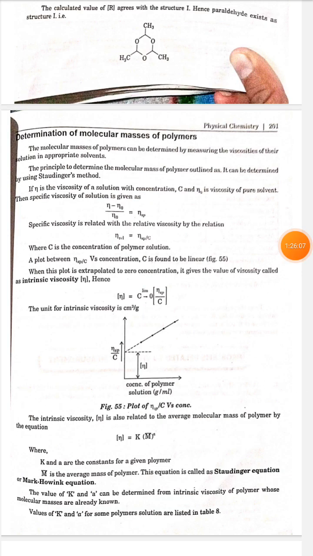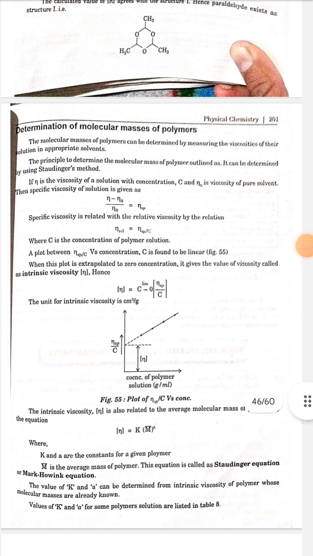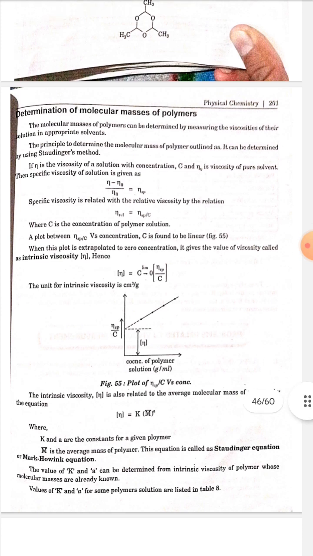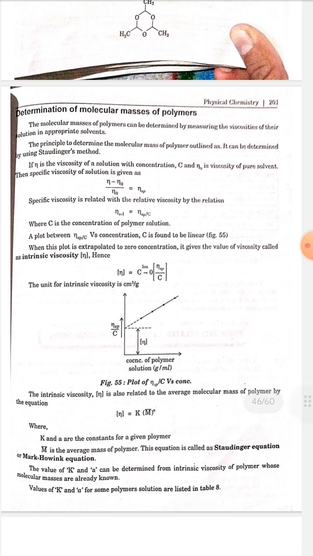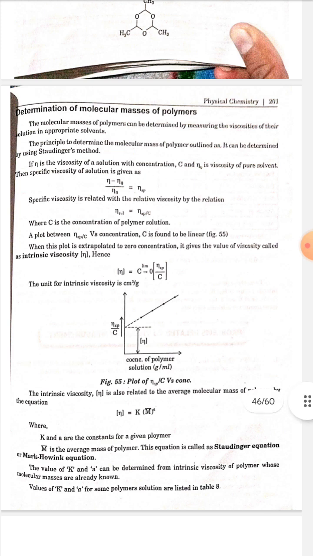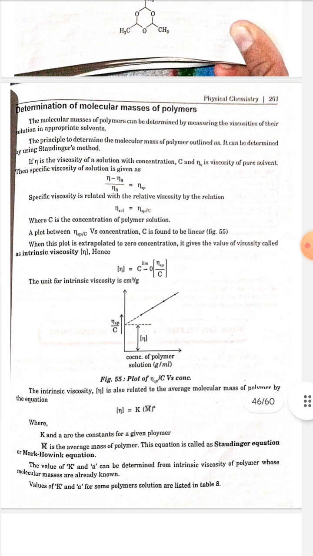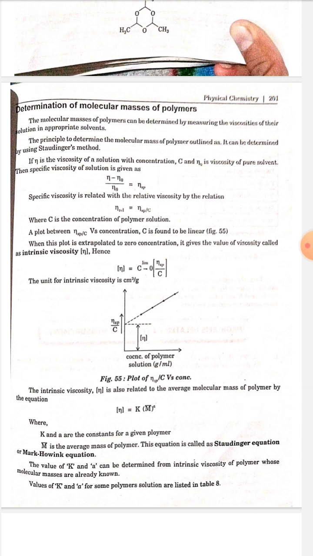Determination of molecular mass of polymer. The molecular mass of a polymer can be determined by measuring the viscosity of its solution in an appropriate solvent. The principle of determining the molecular mass of a polymer is outlined as follows: it can be determined by using the Staudinger method. If eta is the viscosity of a solution with concentration C and eta naught is the viscosity of the pure solvent, then the specific viscosity of the solution is given as (eta minus eta naught) by eta naught, equal to eta sp.